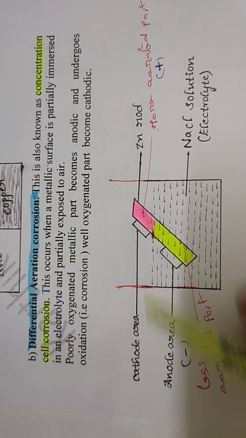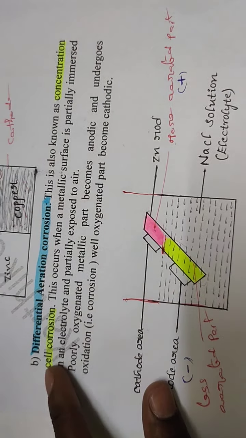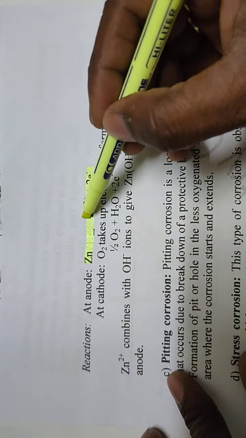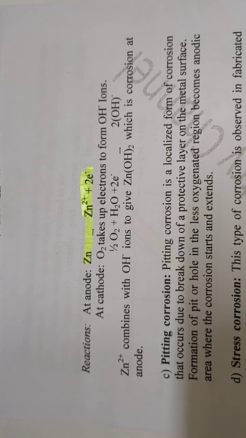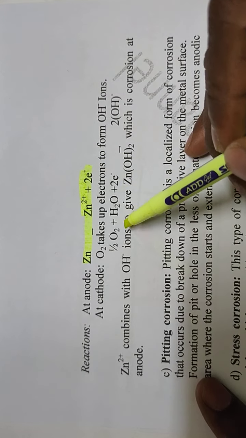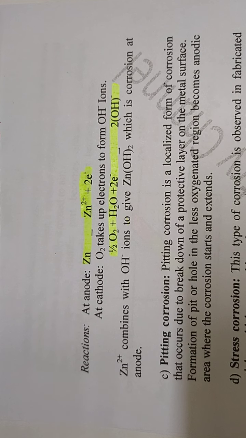So what are the reactions that occur at anode and at cathode? Zinc always undergoes oxidation, so the reaction at zinc is Zn gives Zn2+ plus 2 electrons. The liberated electrons reduce oxygen: half O2 plus H2O plus 2 electrons gives 2 OH minus, in moist air or in the presence of water.